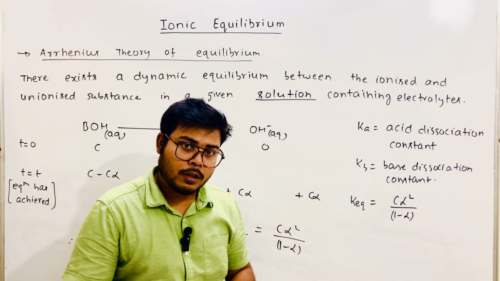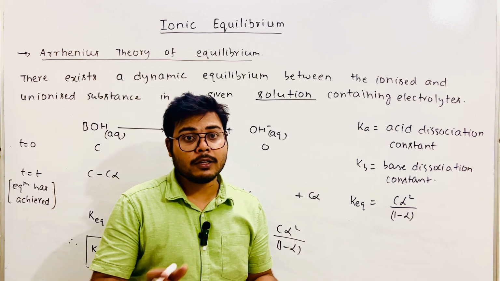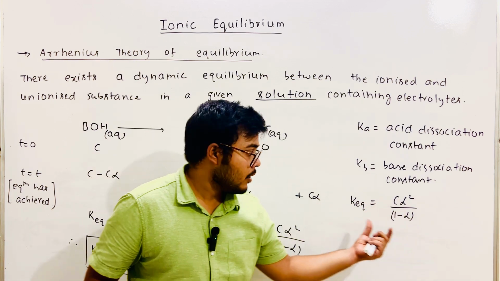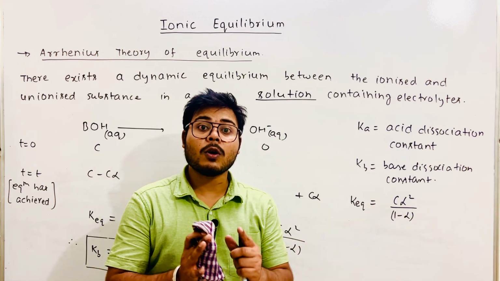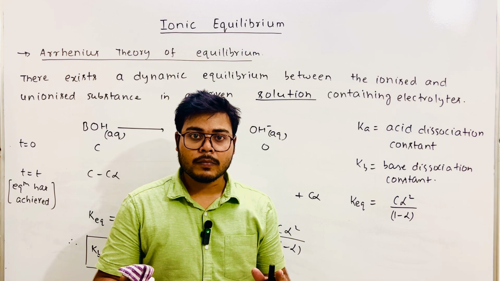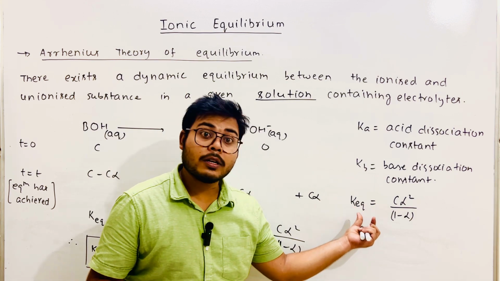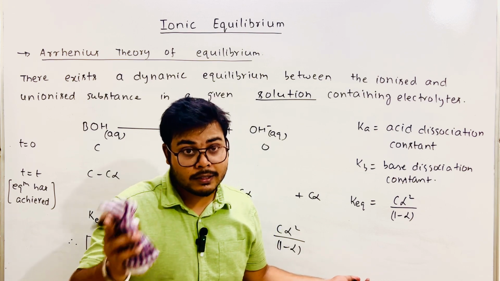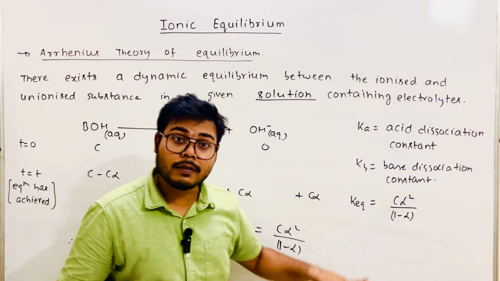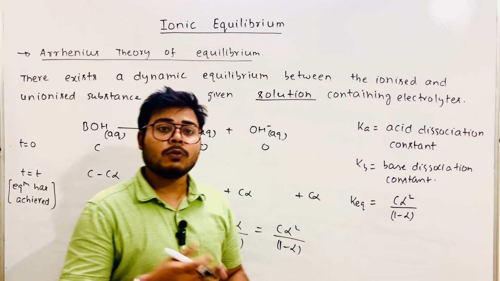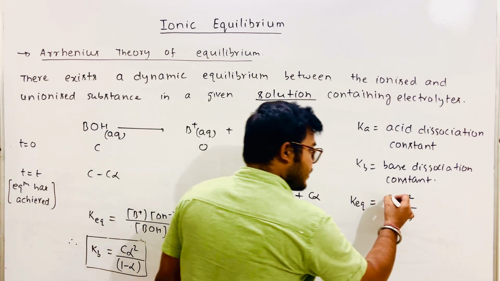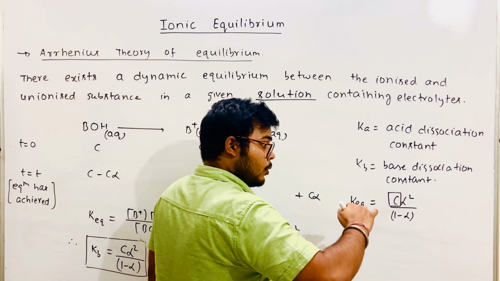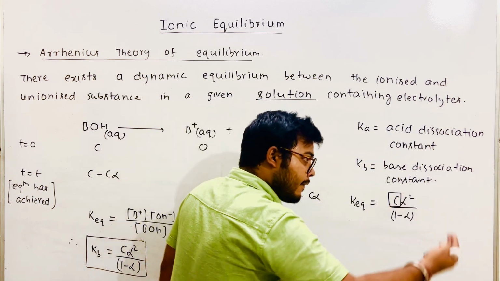No. You must have studied in chemical equilibrium, on changing the concentration, the equilibrium constant does not change. The equilibrium constant depends only on temperature. If you change the temperature, then it will change, otherwise it will not change. So if you have changed the concentration term, the net effect should not change.